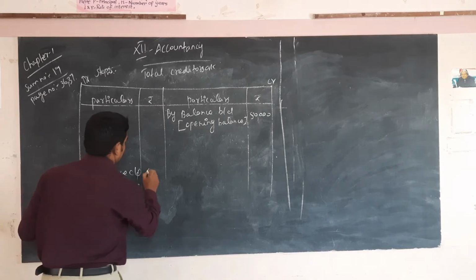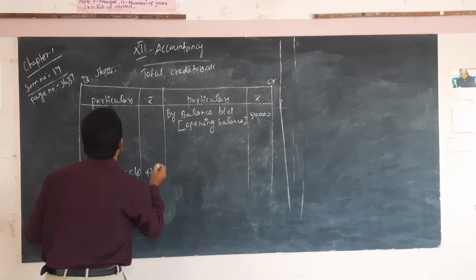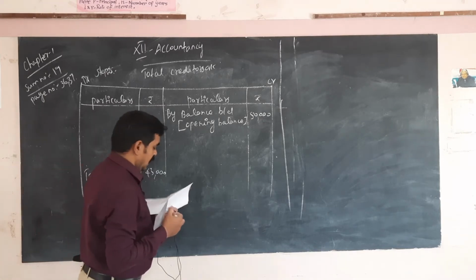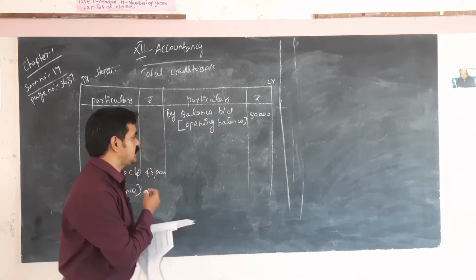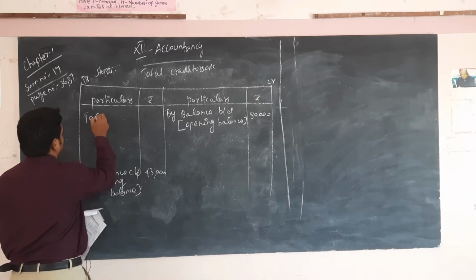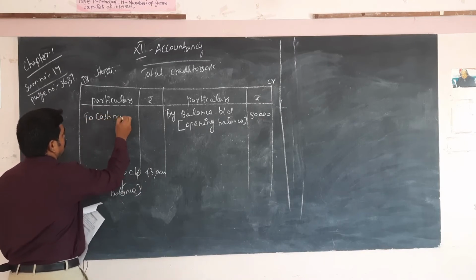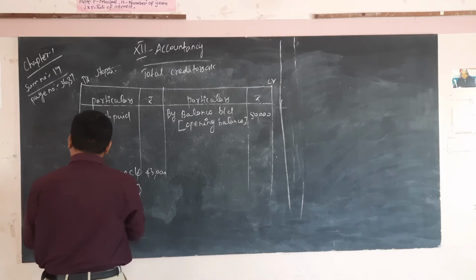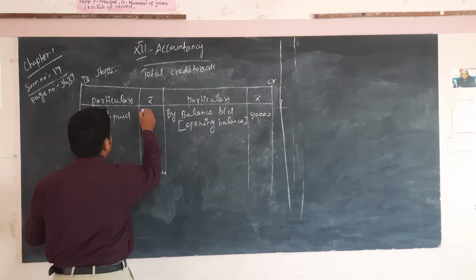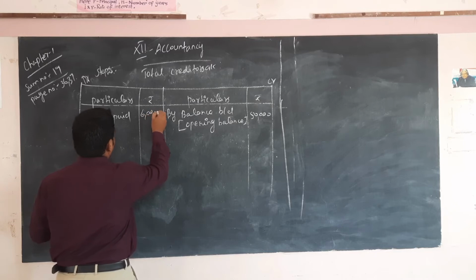The amount is 45,000. Now cash paid to creditors comes under the debit side; the amount is 6 lakh.